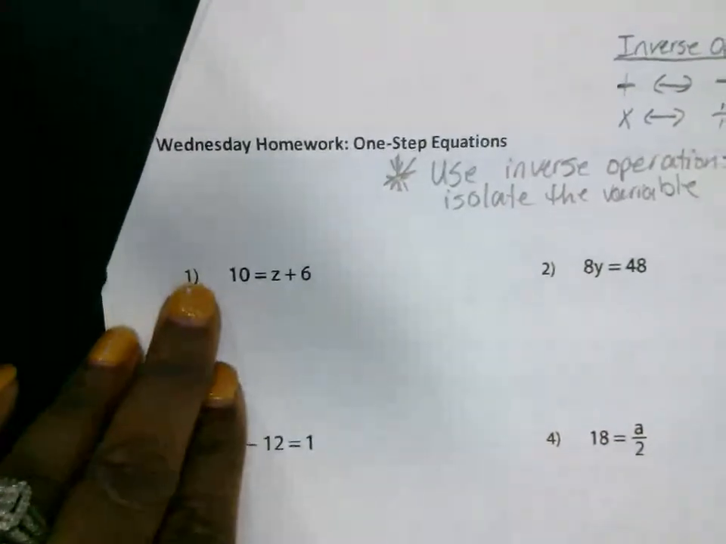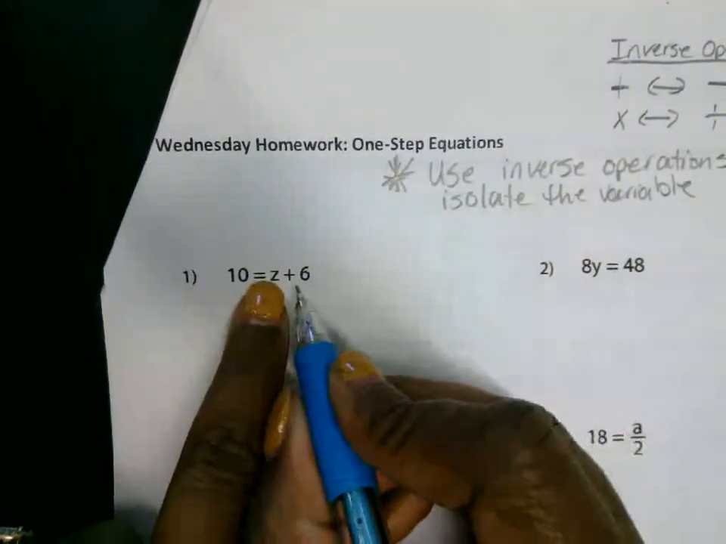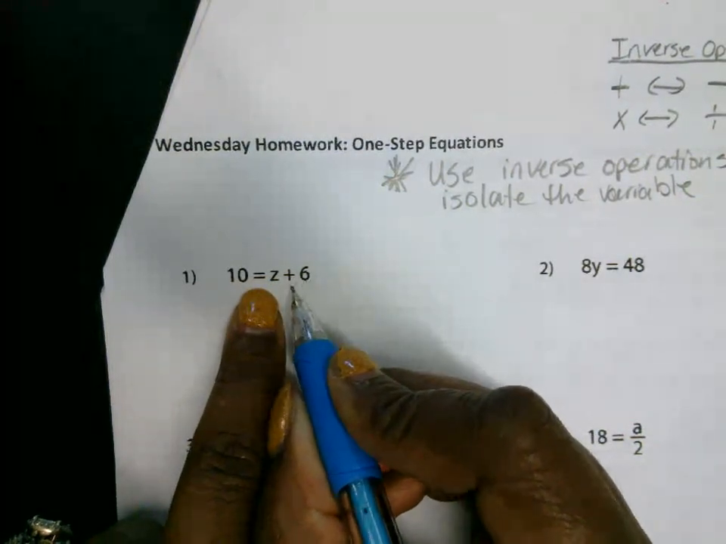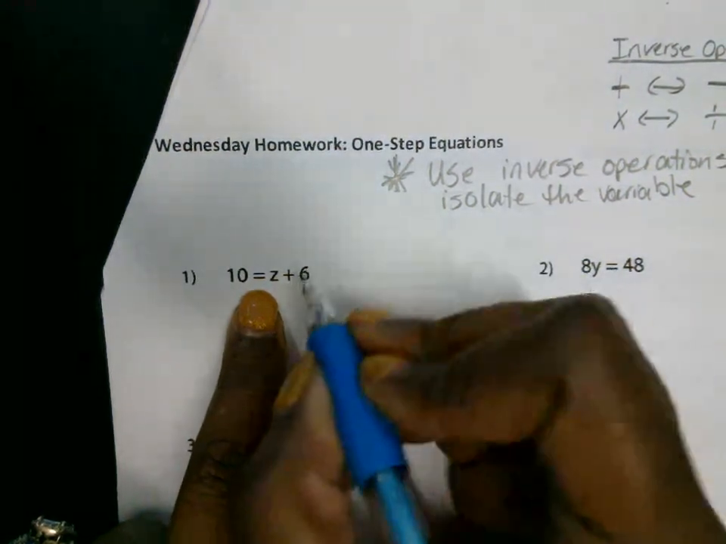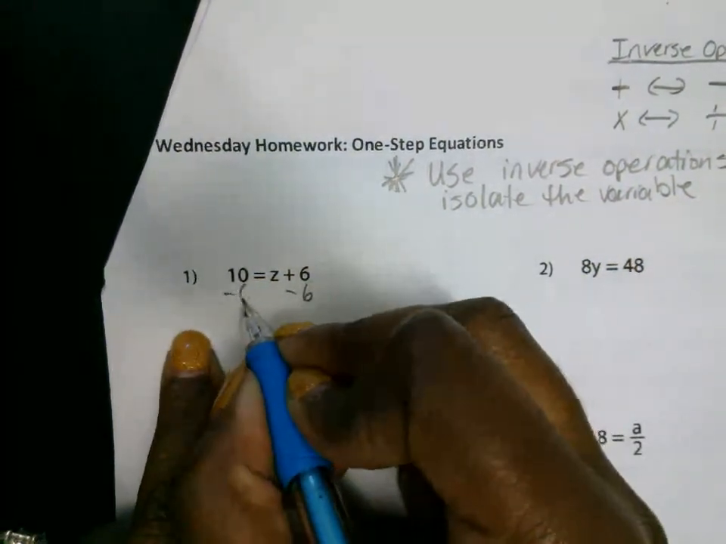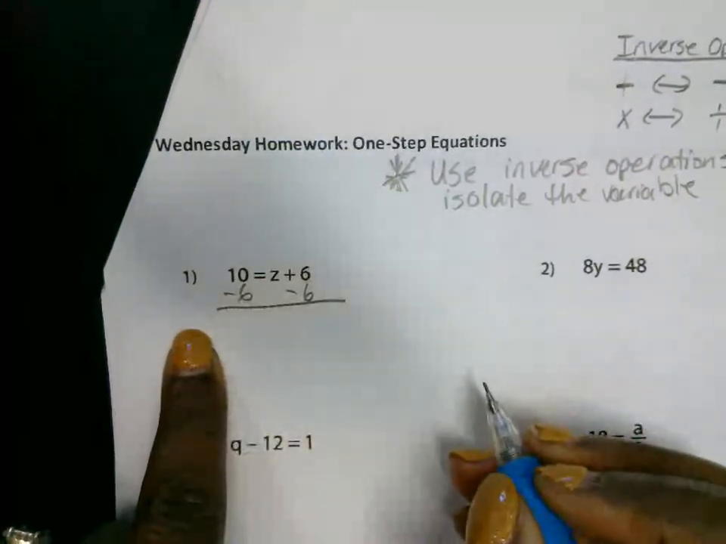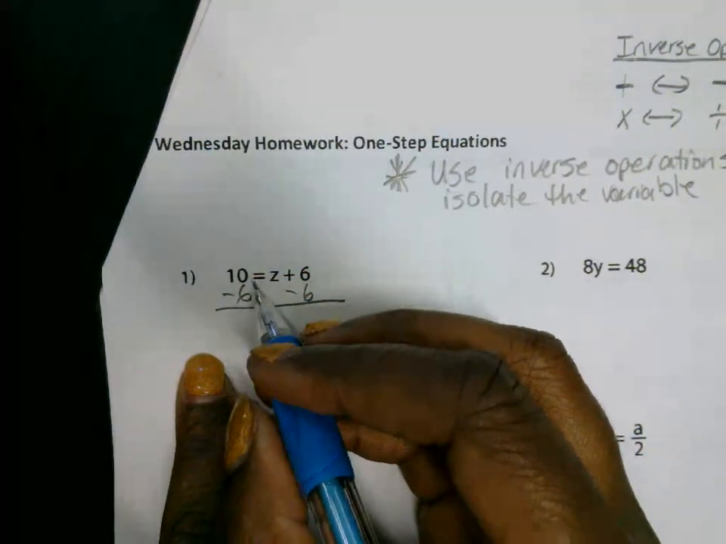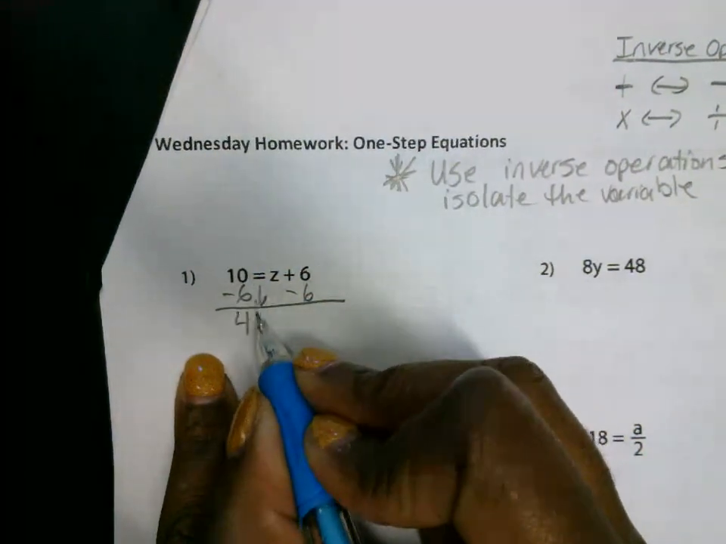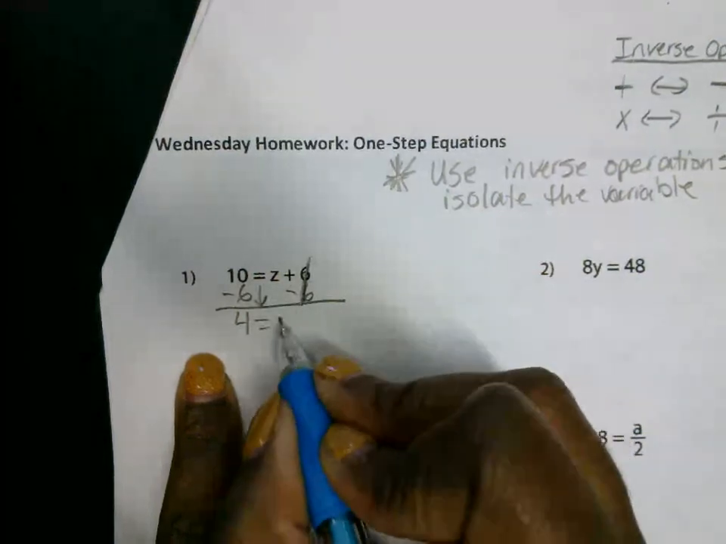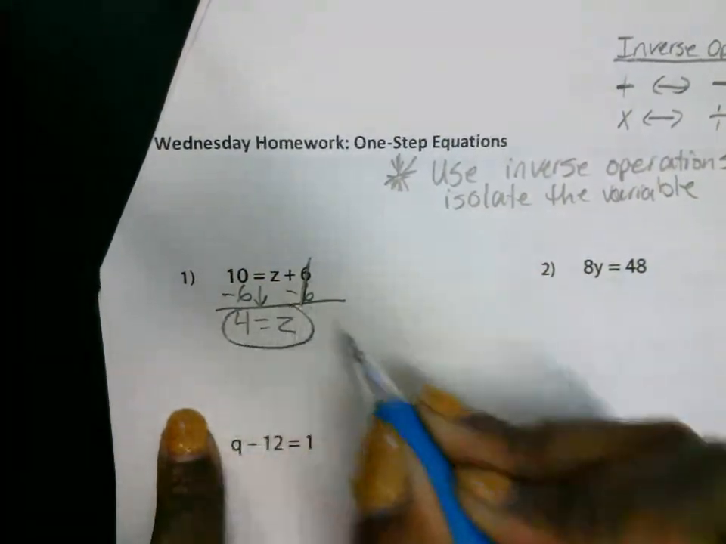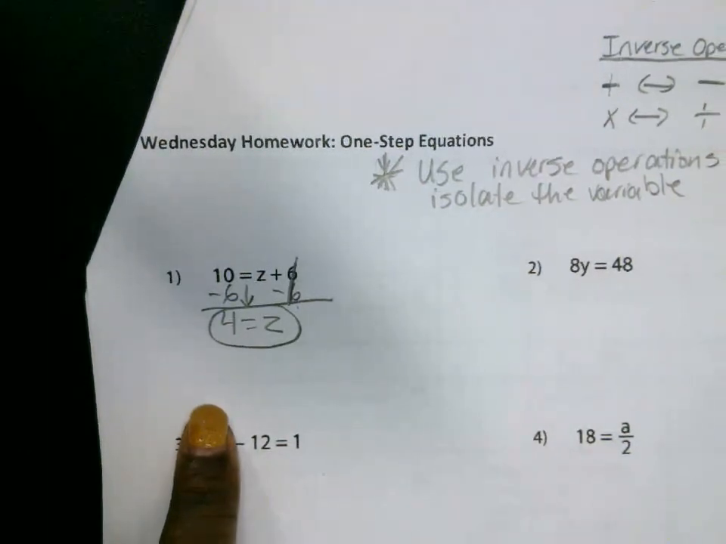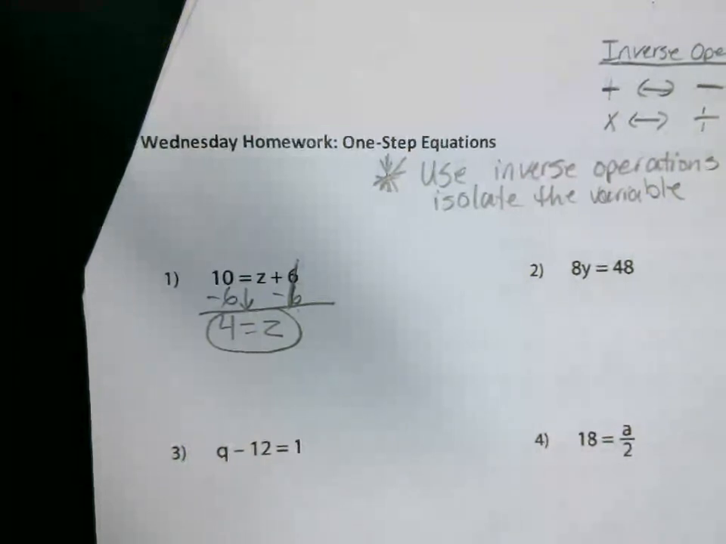Let's do number 1. In order to isolate Z, we have to get rid of a positive 6, or add. This is adding 6. What's the inverse of adding 6? Subtract. So you subtract to remove the 6 so that Z is by itself. What is 10 minus 6? 4. Okay. 6 minus 6 is 0, and we're left with Z. So Z here is equal to 4, or 4 is equal to Z. Pause for the cause.